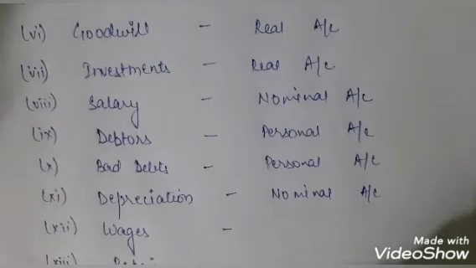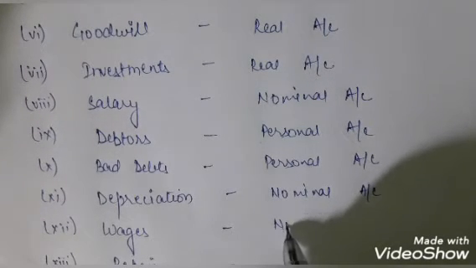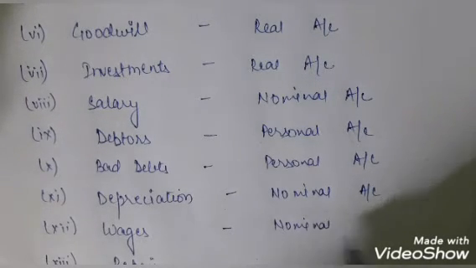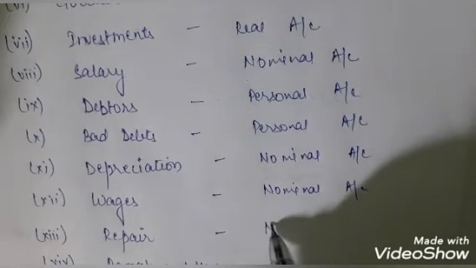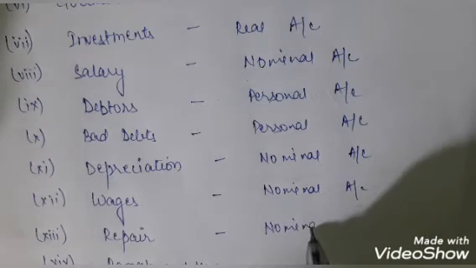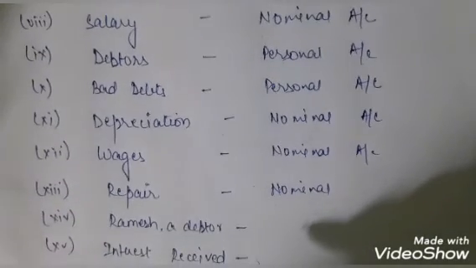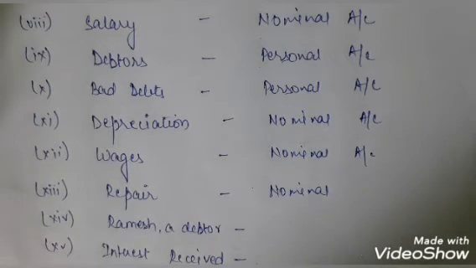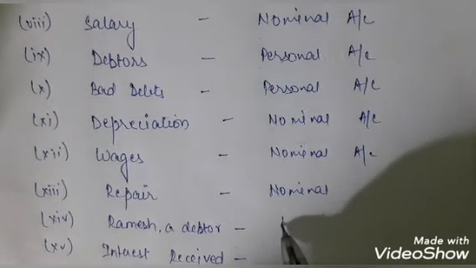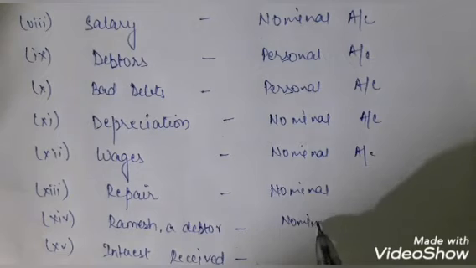Now we have the wages. So wages also is a nominal account. Then after wages we have the repair expenses, also an expense, so again nominal. Then we have a debtor. Suppose it's written only debtor or by the name we are taking, in any case because it is a debtor, it will be coming under the head of personal account.